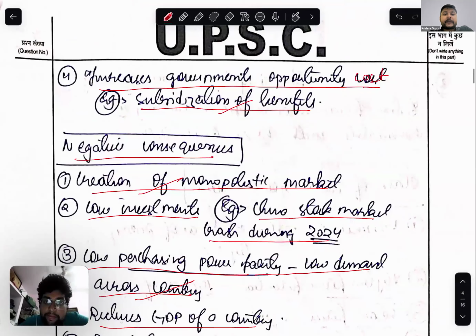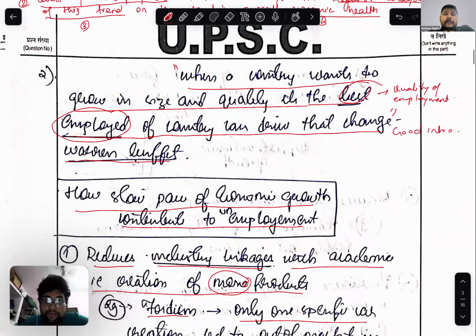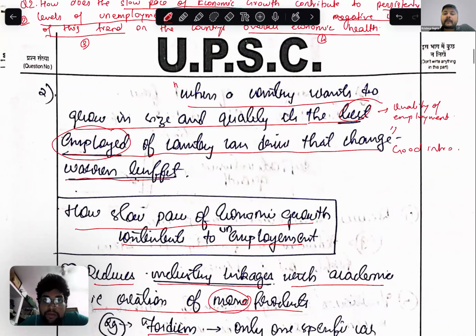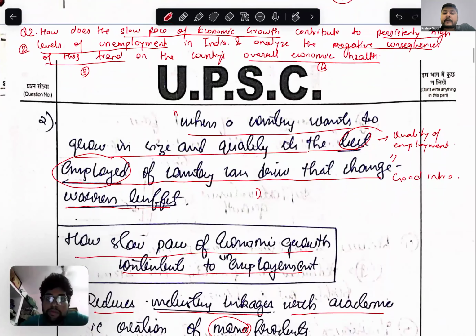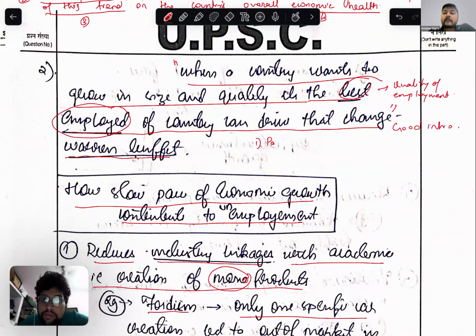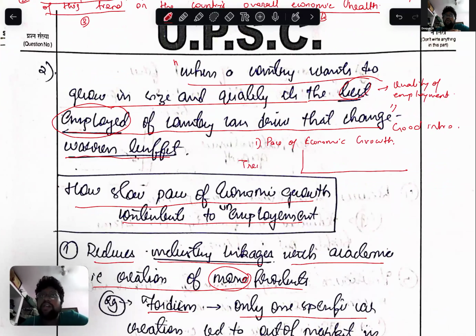Now, let's come back to the question here. What we are seeing is the slow pace of economic growth. Number one, we are talking about the Indian perspective. What is the current pace of economic growth? If we go by GDP terms, it fluctuates. RBI gives one figure, IMF gives another. Generally it hovers around 6 to 7% from the past 3 years. We will provide one GDP rate for the trend, for example fluctuating from 5% to 8%.